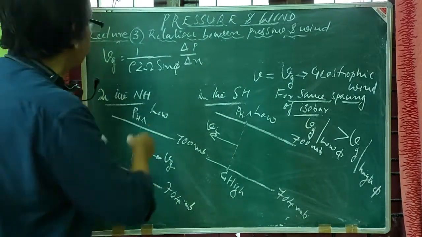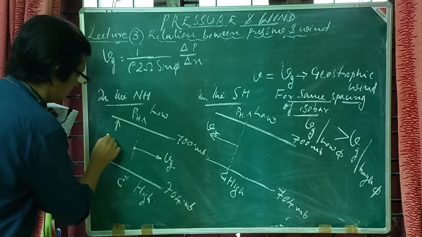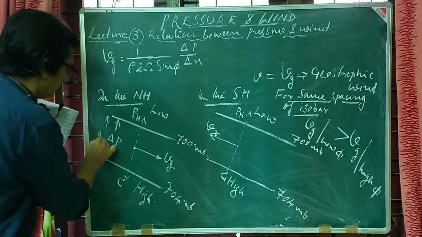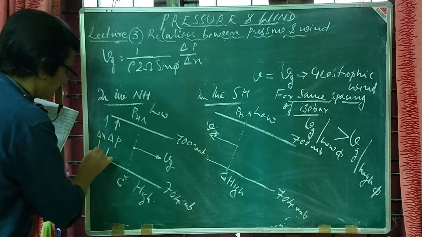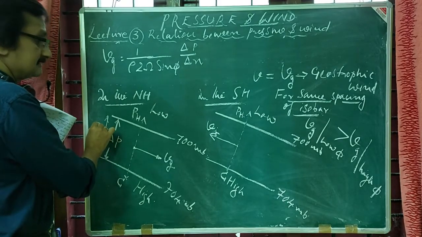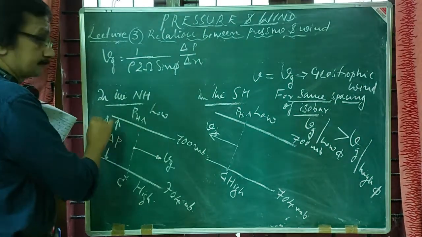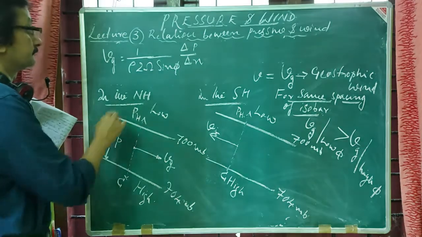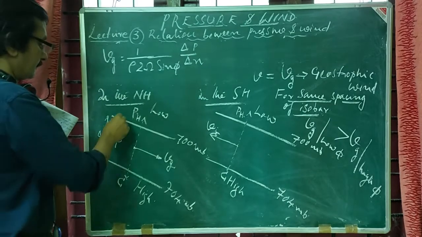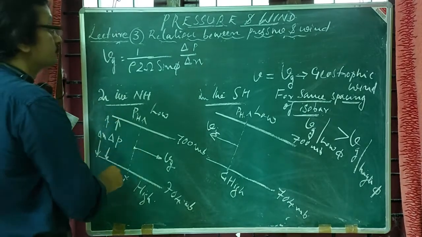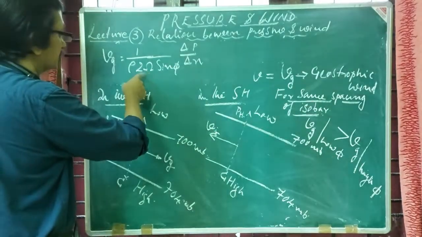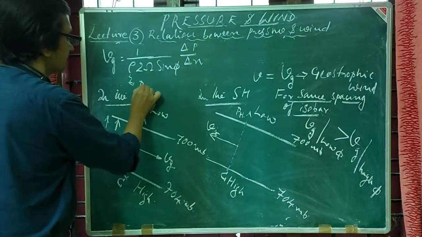No doubt here, this is the difference of pressure delta p and the corresponding distance delta n. In a weather map we have to apply suitable scale ratio from the weather chart. So delta p is the difference in pressure, delta n is the distance of separation between these two isobars, phi is the latitude, omega is the angular velocity of earth, and rho is the density of air.